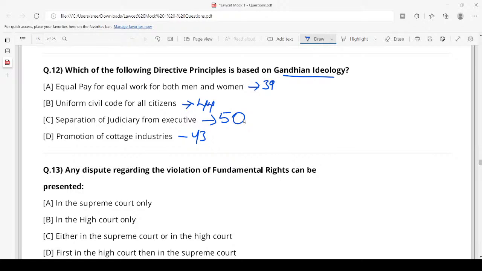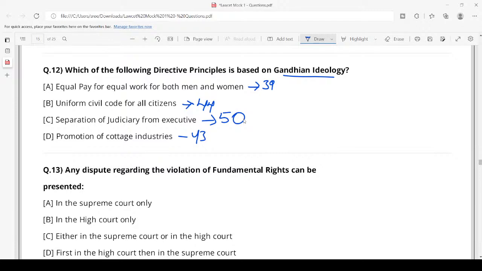Next, who is given an exception to equality before law? I discussed this when we were talking about article. Both President and Governor. We discussed about Article 361 when we were talking about Article 14, if you remember. So under Article 361, no civil or criminal proceedings can be initiated against both President and also Governor when they are in office.